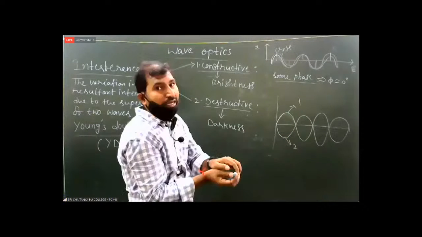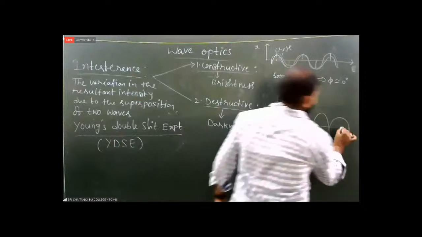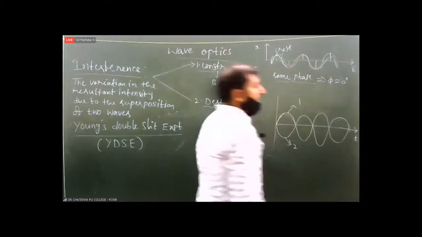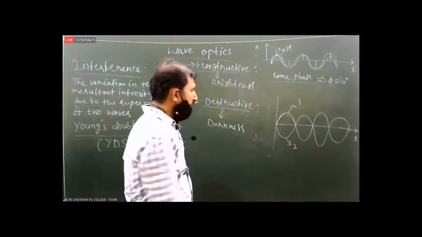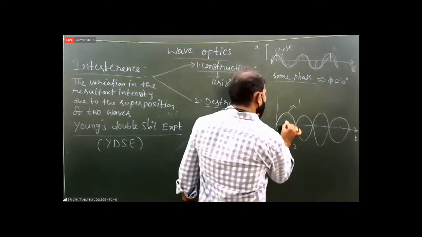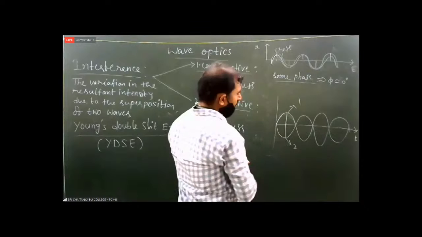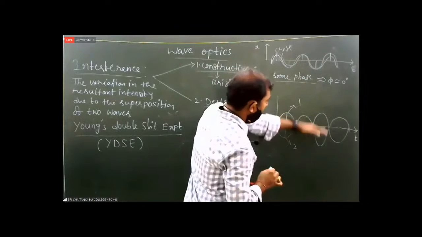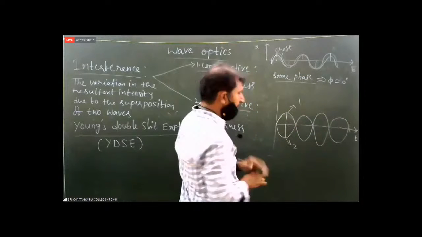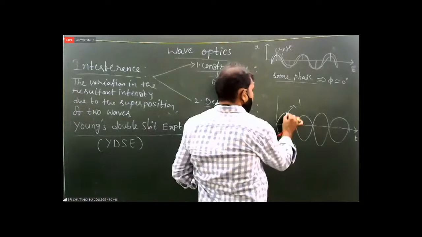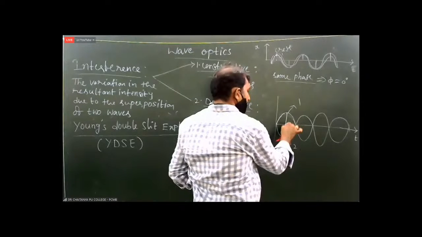How can we say opposite phase? Along the x-axis, if you have taken time t, at a particular time the first wave reaches the maximum and the second wave reaches the minimum. Say above the x-axis is maximum, below the x-axis is minimum.